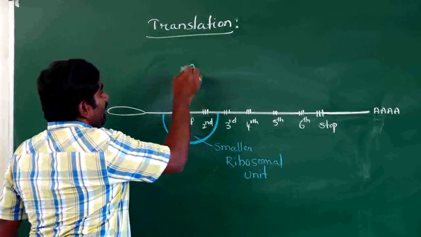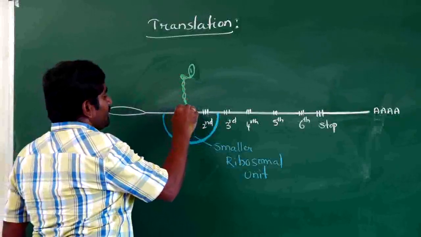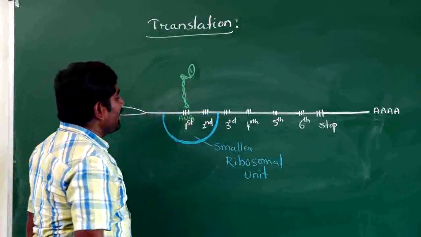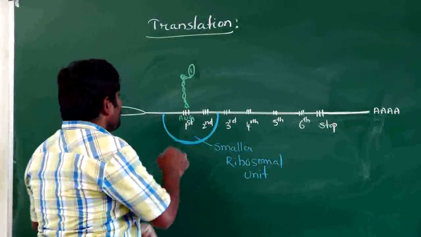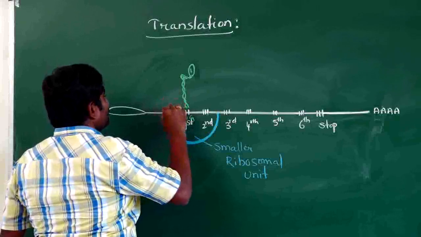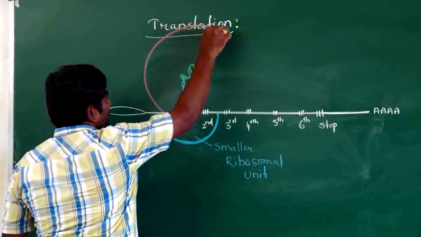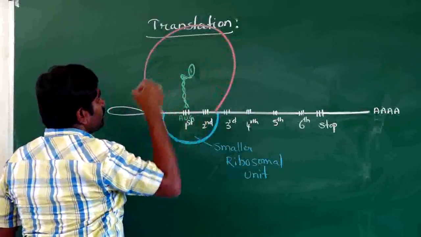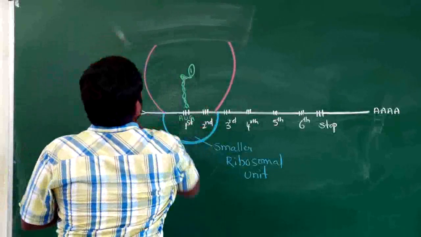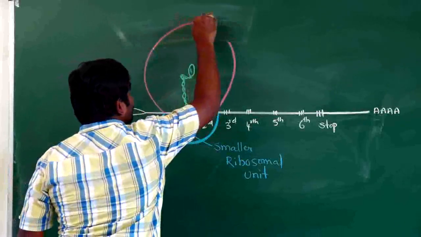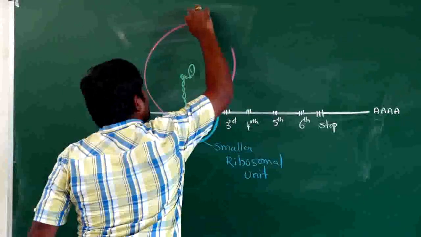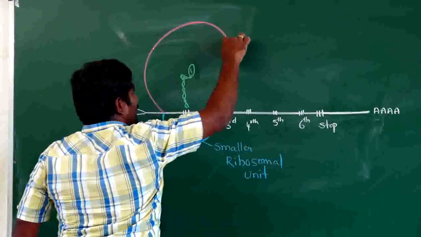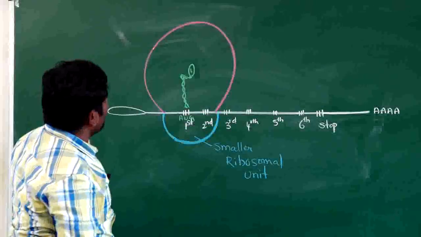The first tRNA will come and bind at the first codon with its anticodon, right? Then later the larger ribosomal unit binds to mRNA.